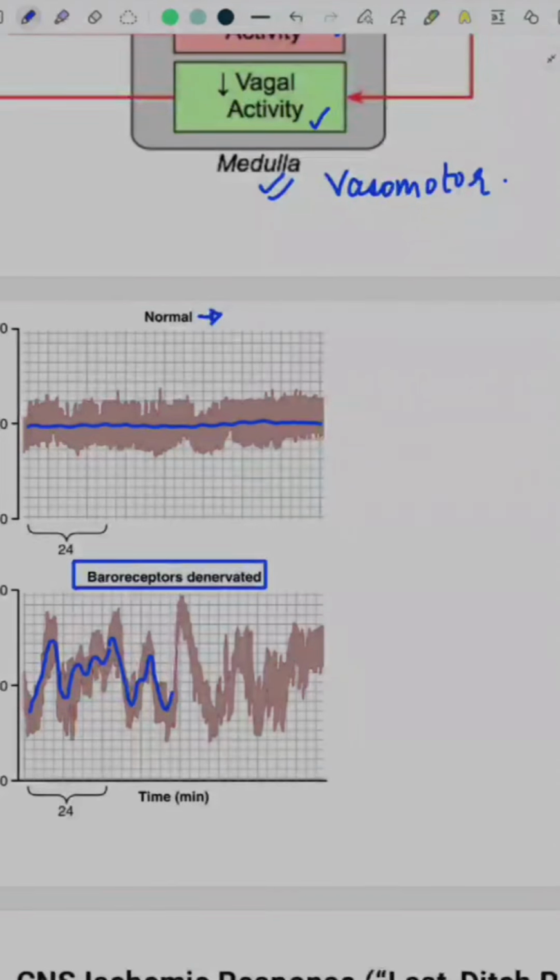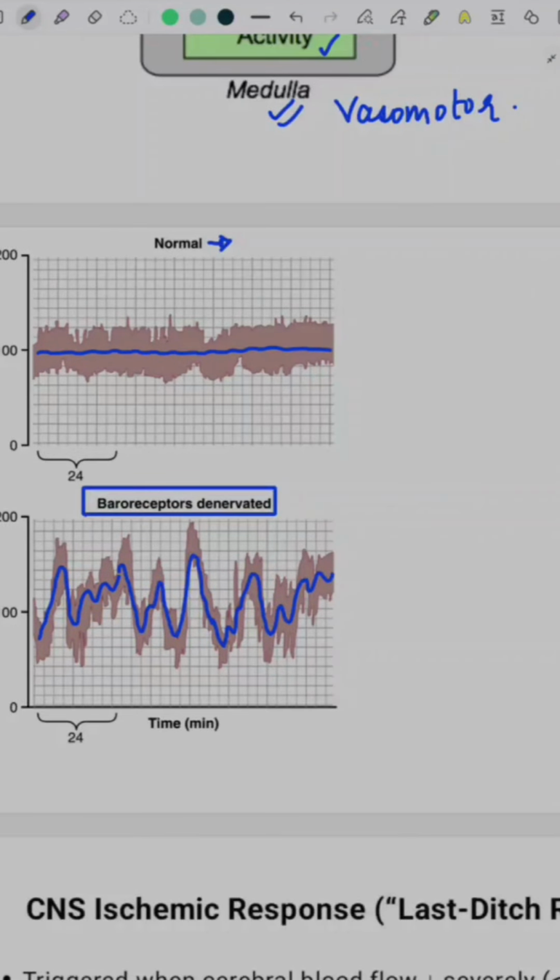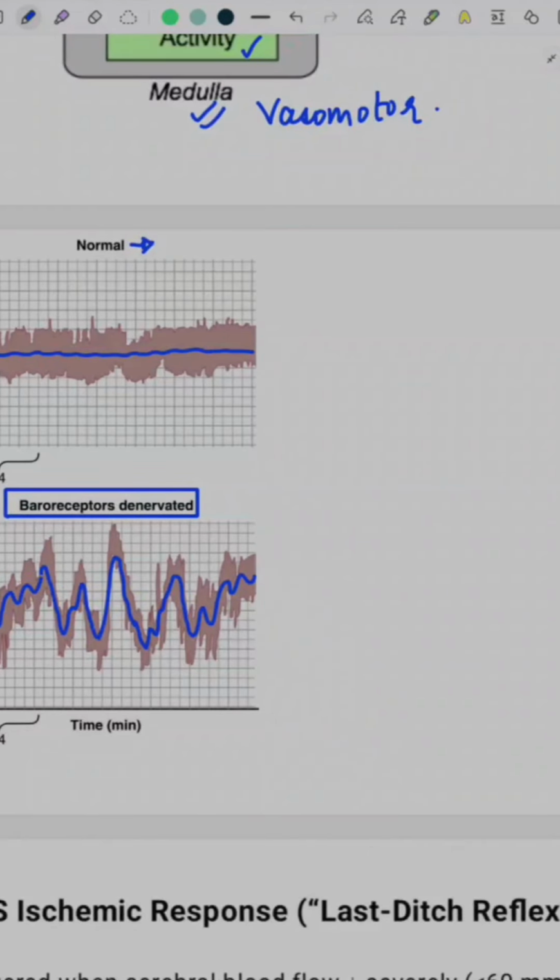But in a dog whose baroreceptors are denervated, so they become non-functional, the BP becomes non-linear and highly erratic. So the body is unable to cope with the minute fluctuations of BP when baroreceptors do not work, and hence the principal function of baroreceptors is to cope with minute fluctuations of blood pressure.